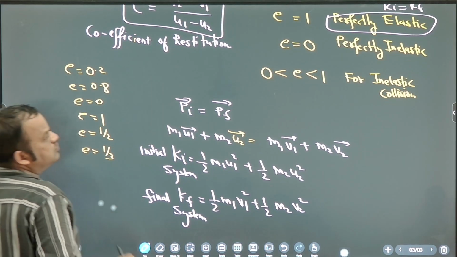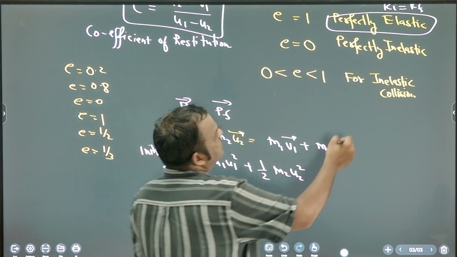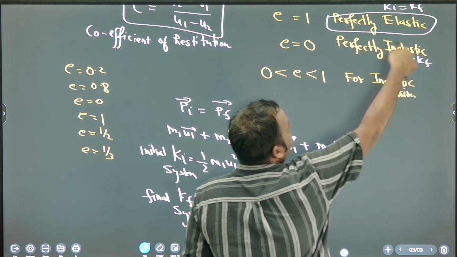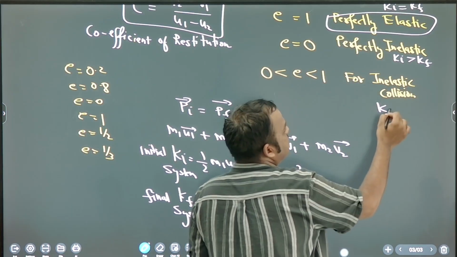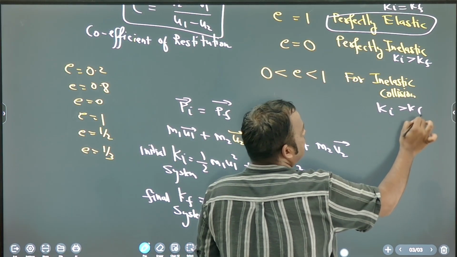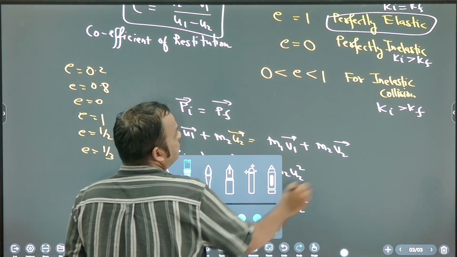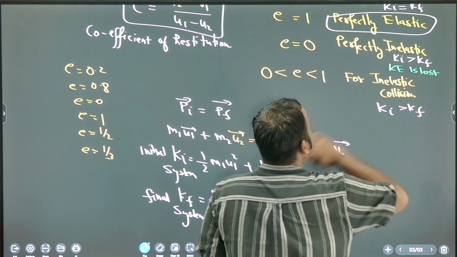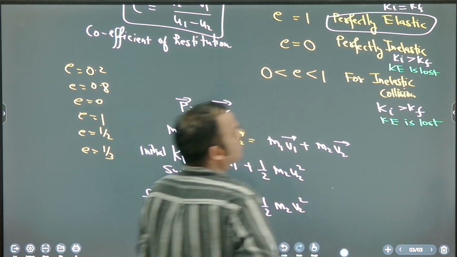But in perfectly inelastic and inelastic, K initial is greater than K final, K final is less. So kinetic energy is lost.